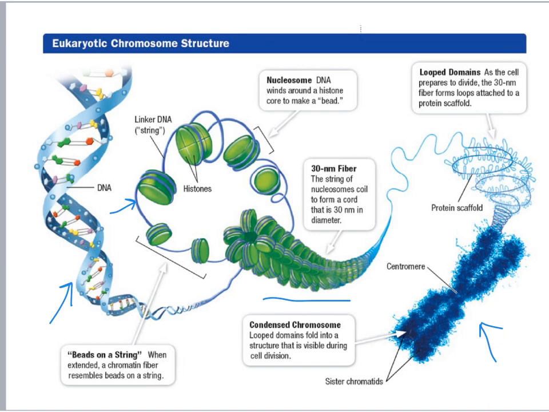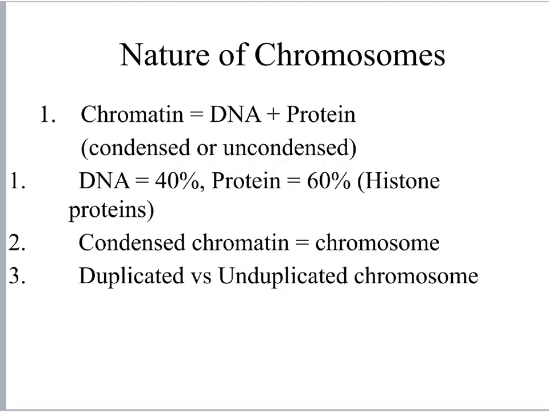One of the things that I didn't mention before was that there's a specific term for the grouping of histone proteins and a wrapping of DNA. So here is one of those structures where we have some histone proteins and a strand of DNA wrapped around it. That specific structure is known as a nucleosome. So a nucleosome is a grouping of histone proteins with a wrapping of DNA around it.